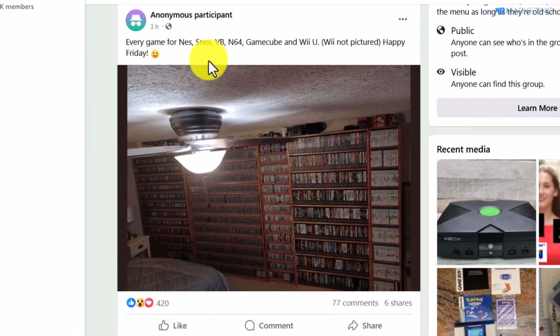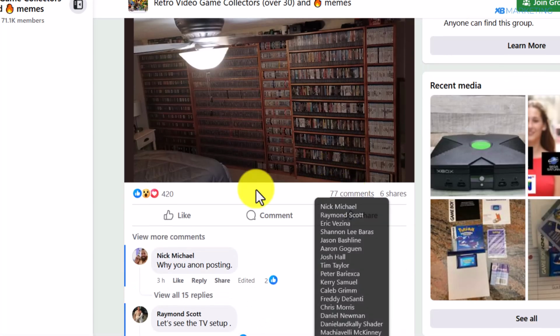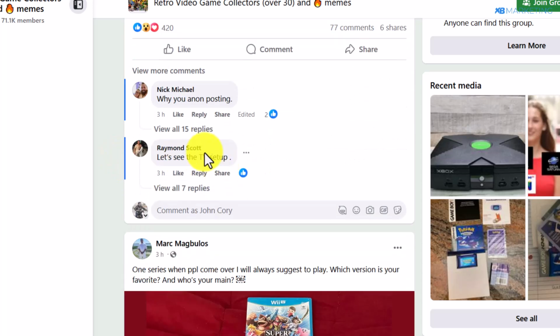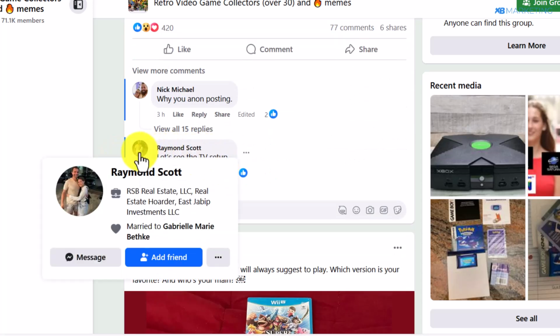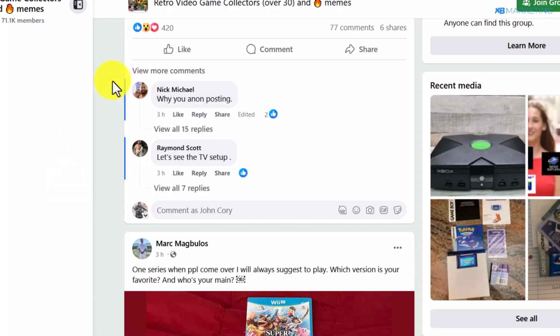And also you can see right here, this group is a very active community. Just 3 hours ago, this post was made. You can see over 77 comments and over 420 engagement. And I can assure you, most of these people in this group are from tier 1 countries, as you can see right here. Okay, so all you simply need to do is to follow this method as stated in this video, and you will definitely get amazing results.